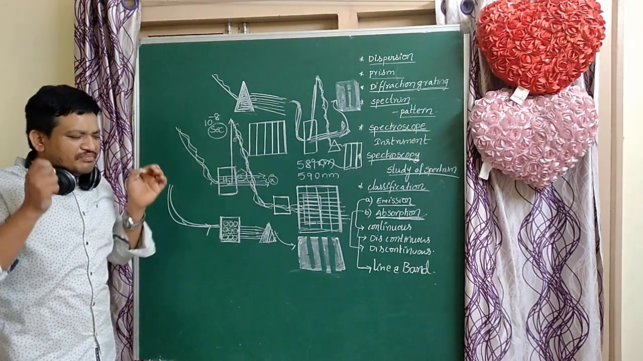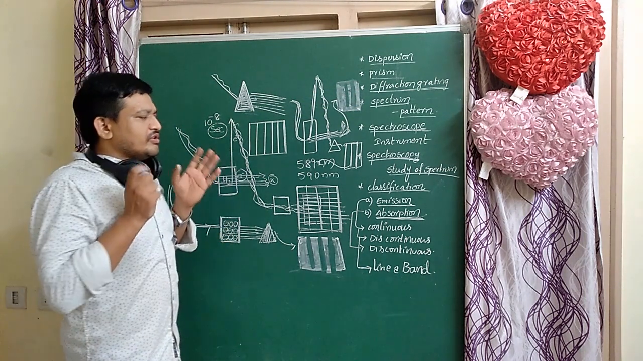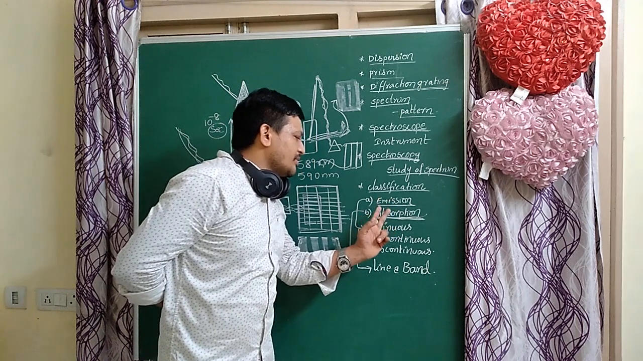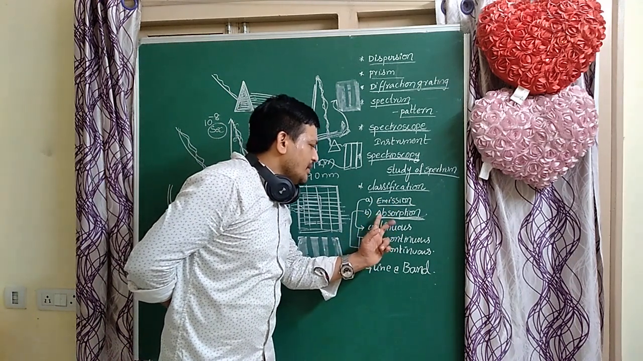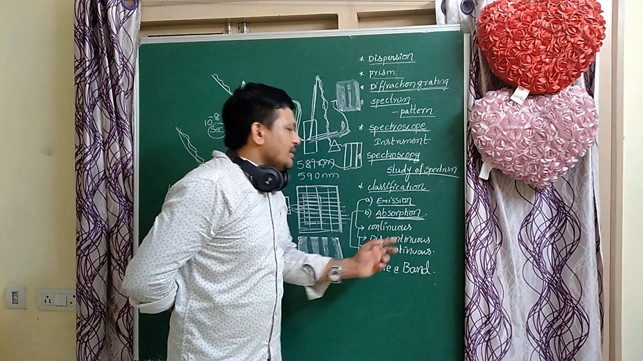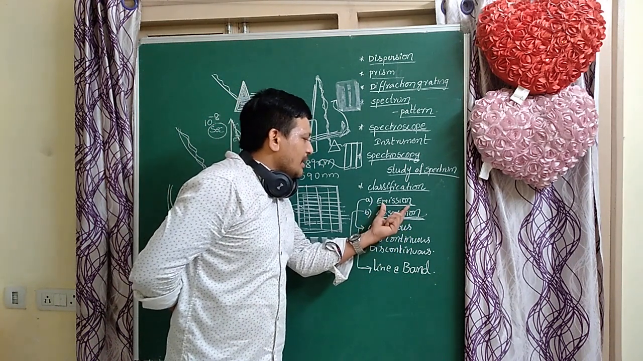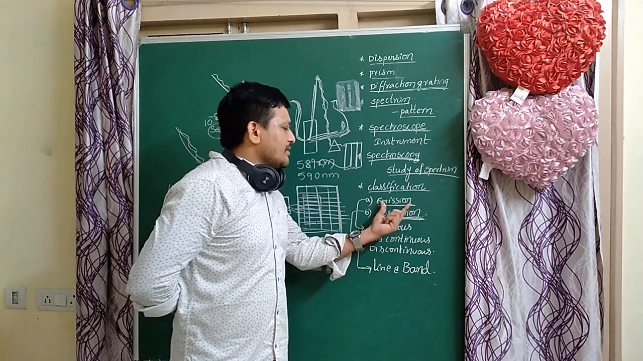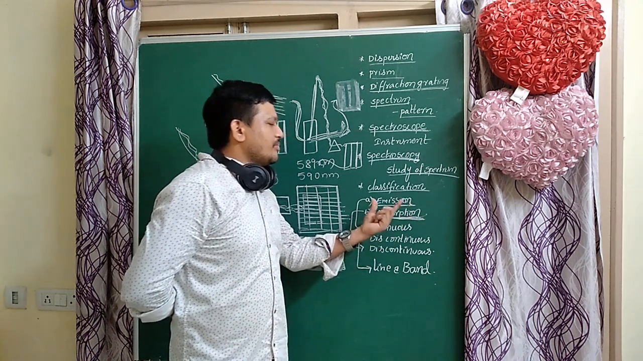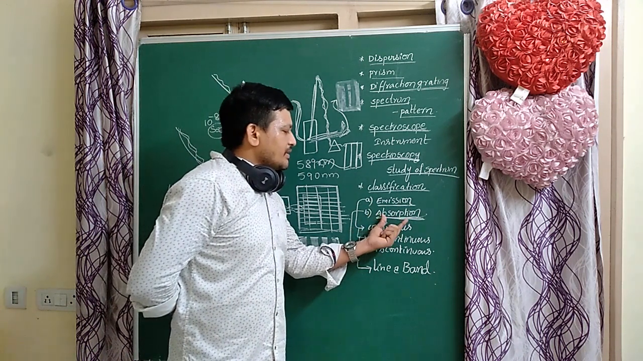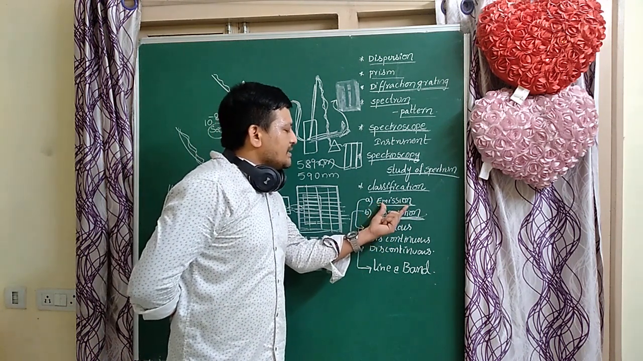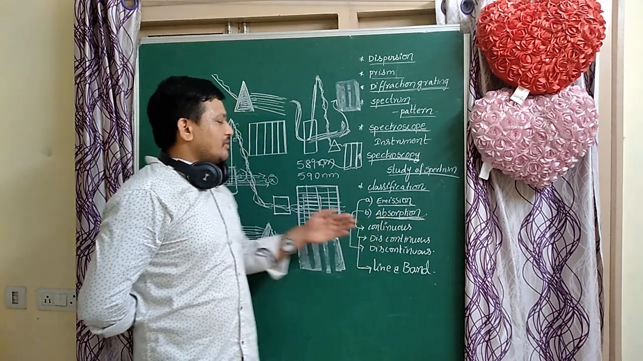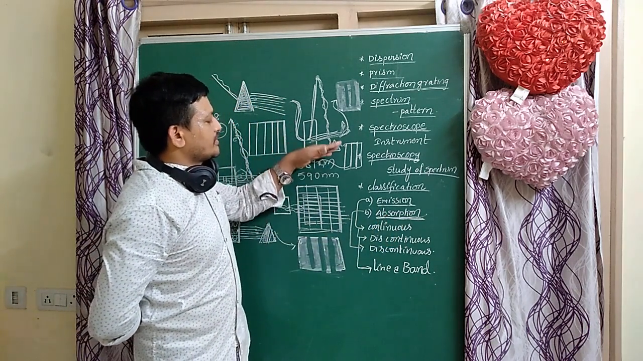So what is the basic difference between these two? This spectrum is obtained by emitted radiation; this spectrum is obtained by absorbed radiation. Here the background is black or dark, and bright lines are formed. Here the background is bright, and dark lines are formed. Here direct light is analyzed; here indirect light is analyzed. Why? Because the transmitted light passes through the prism here.